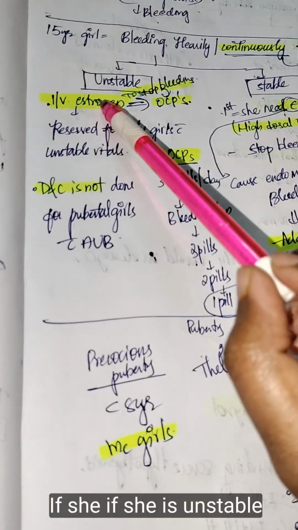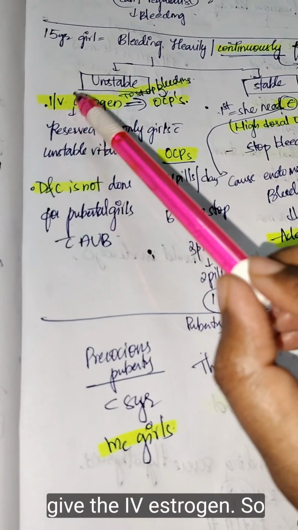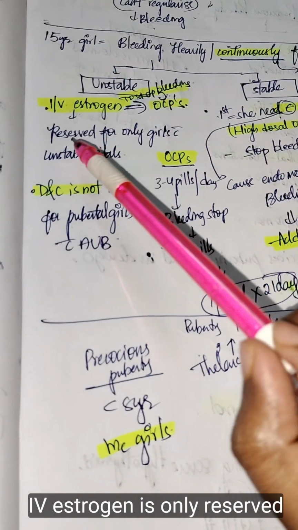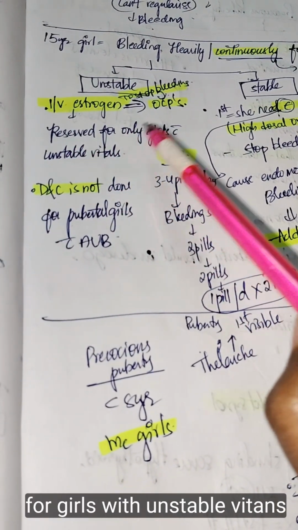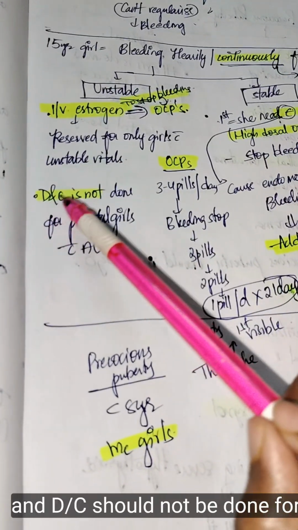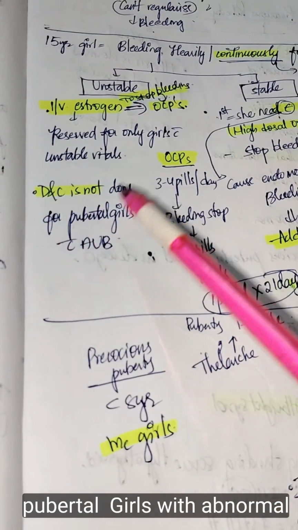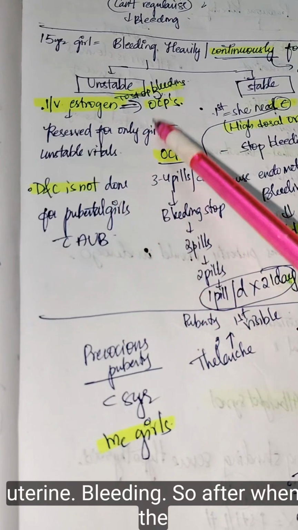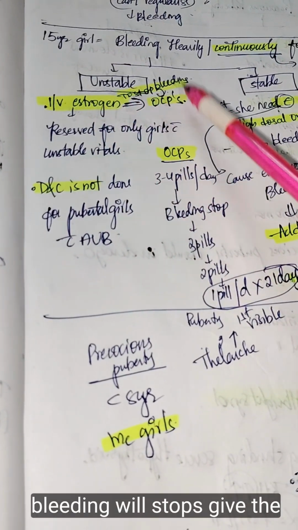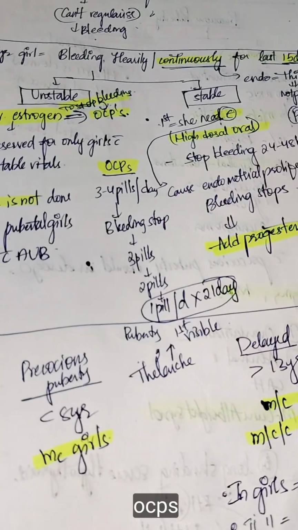If she is unstable, give IV estrogen. IV estrogen is only reserved for girls with unstable vitals, and DNC should not be done for pubertal girls with abnormal uterine bleeding. After the bleeding stops, give the OCPs.